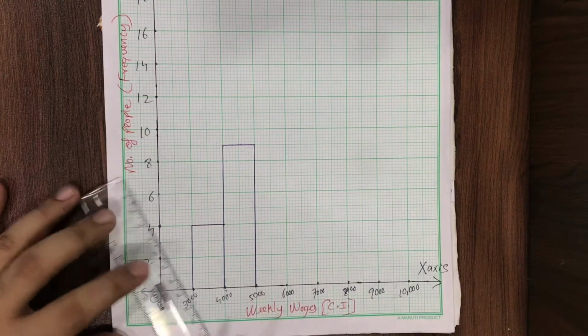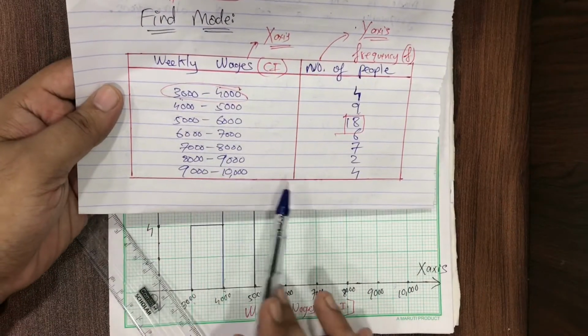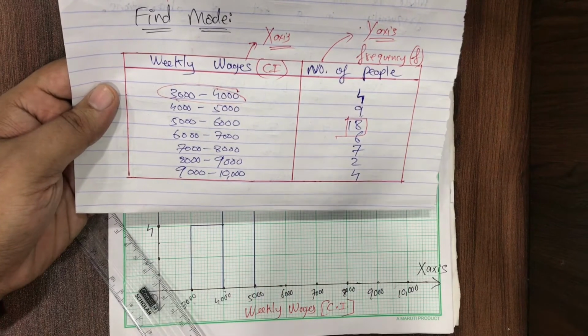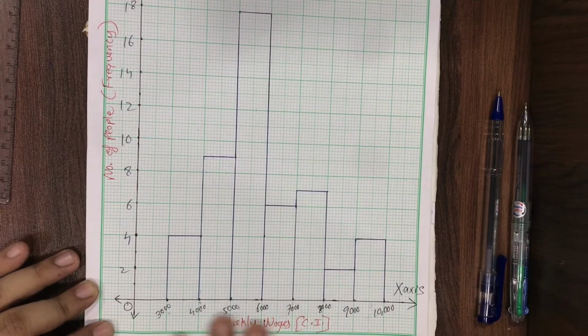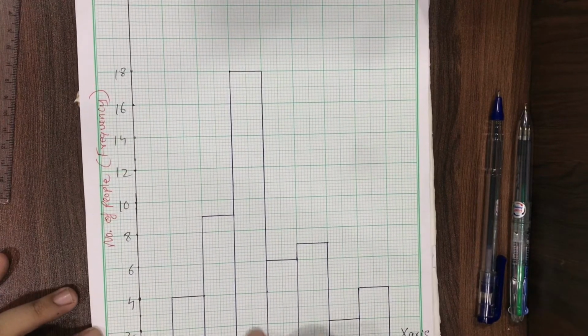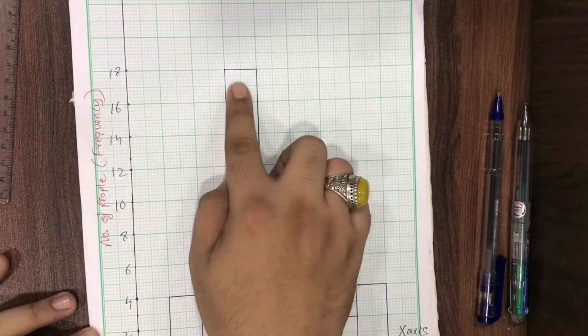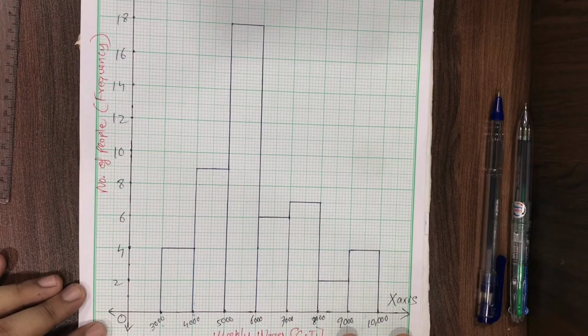Okay, so similarly, students, you have to draw for all these. Please pause the video and do it very quickly. Please see this, students. I have drawn the histogram. This is a rectangle with the highest box up to 18. Okay, so this is a histogram.